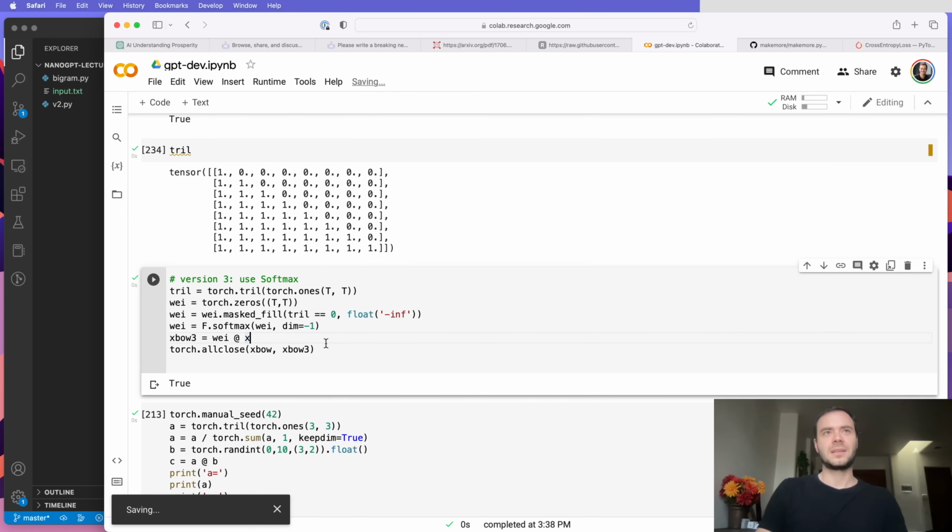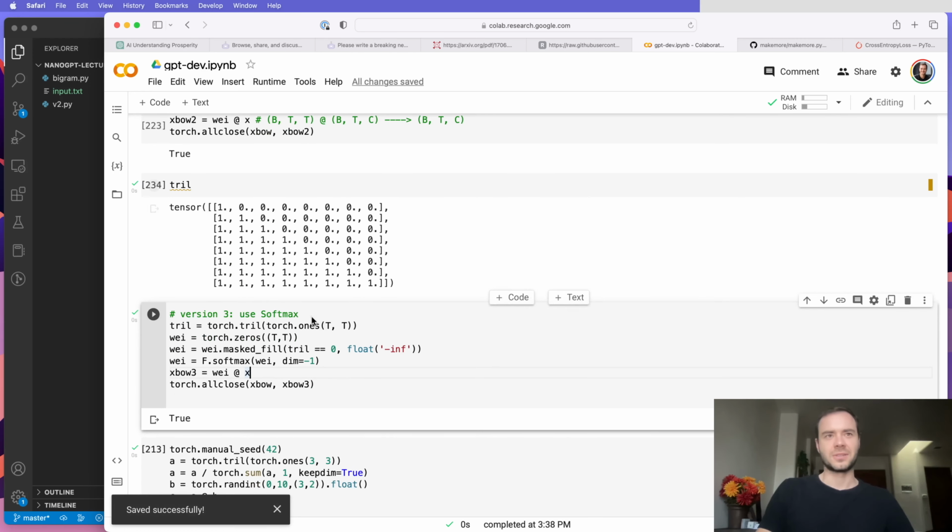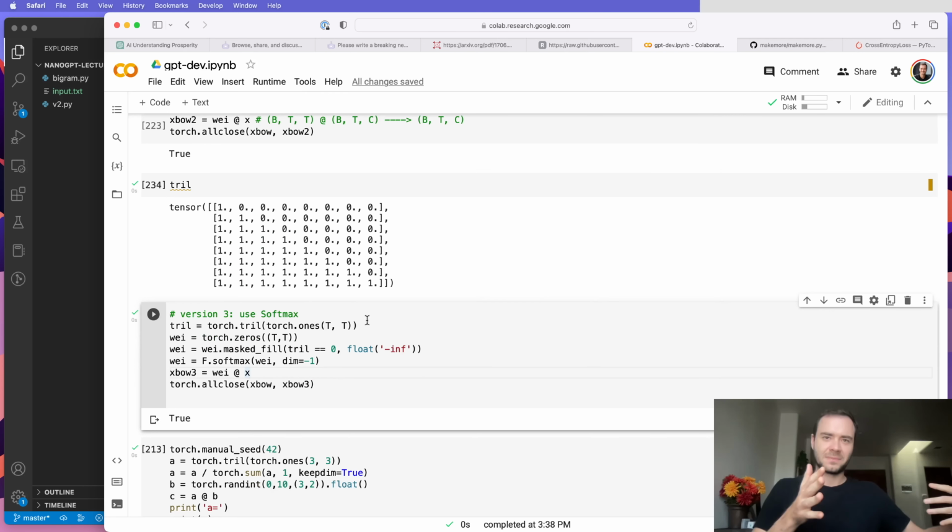Basically, long story short from this entire section, you can do weighted aggregations of your past elements by using matrix multiplication with a lower triangular matrix. The elements in the lower triangular part tell you how much of each element fuses into this position. So we're going to use this trick now to develop the self-attention block.